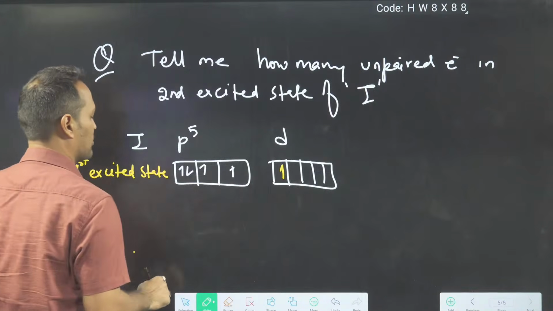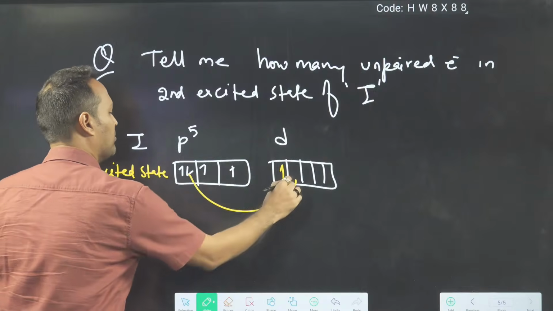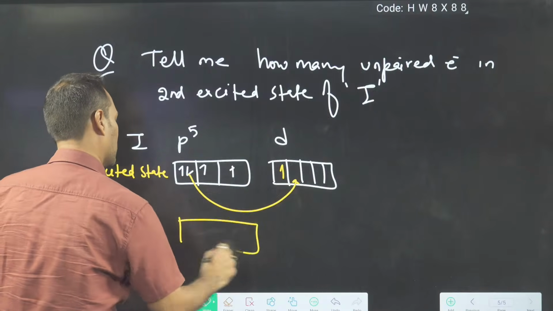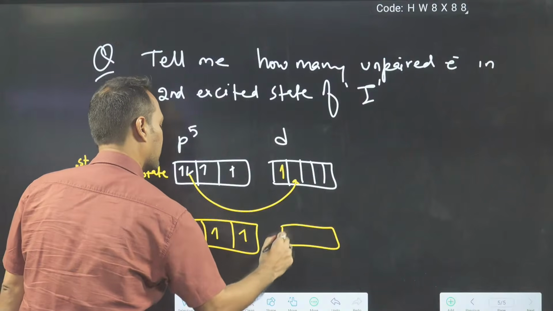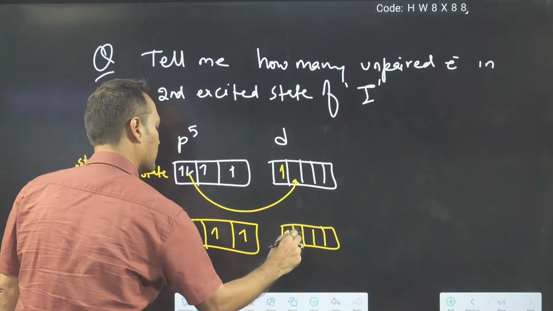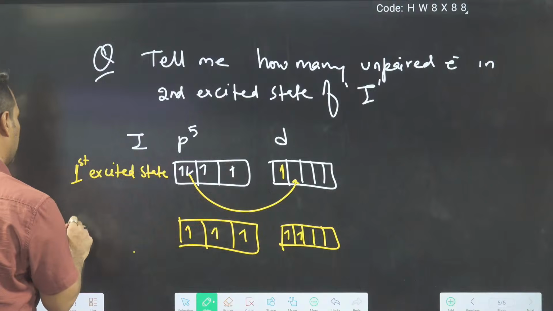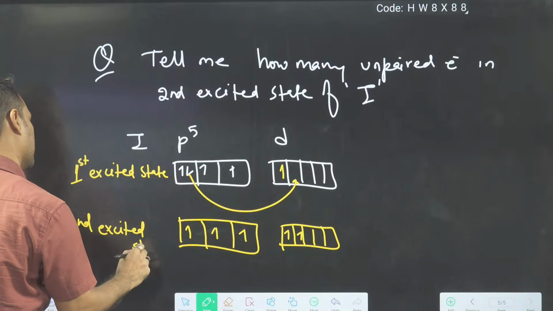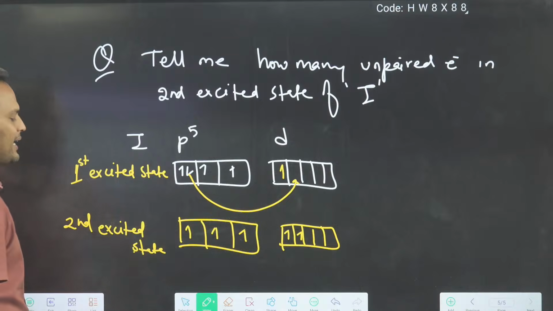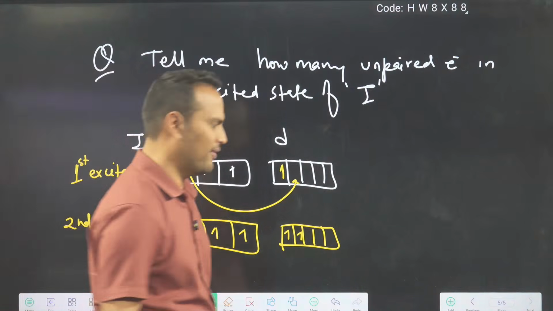Three unpaired electrons. Again you will jump one more. So this will generate the second excited state. So in the second excited state, 5 unpaired electrons are there. 5 unpaired.